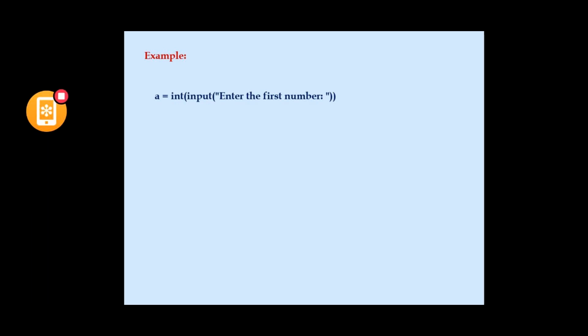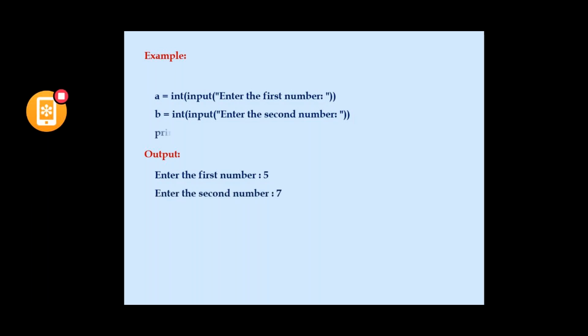For that, we need to give 2 values, a comma b. Enter the first number, stored in a variable called a, let it be 5. I am asking the user to enter a second value, stored in b, let it be 7.